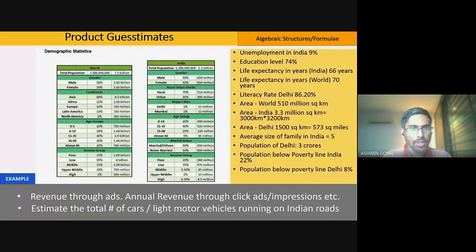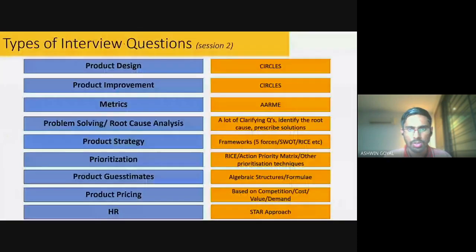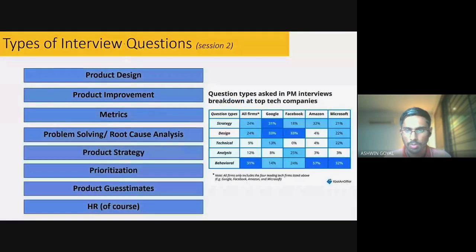All right. So we'll start with guesstimates today. Guesstimates are extremely important for consulting, and they are also important for product management. Let's say you are asked 10 questions in the entire hiring process of one company, then you will be asked at least 1 to 2 questions from product guesstimates. And I showed the importance to you in the initial slide also, right? The importance of these types of questions.